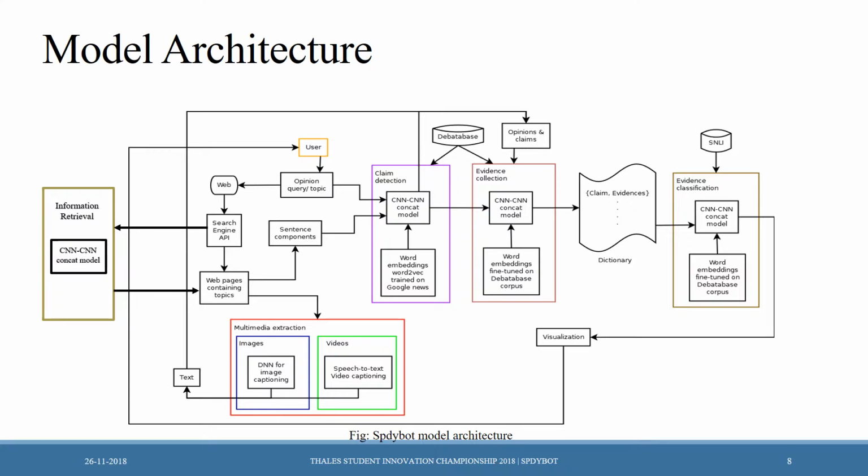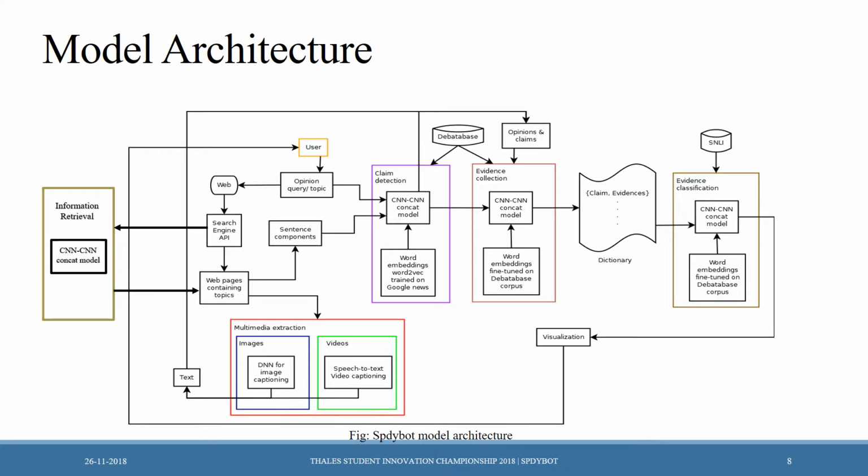All the sentences detected as claims will then be passed to the next CNN model for evidence collection. Again, this model is trained to collect context-dependent evidences where each of the claims is the context. This model will return a dictionary containing each claim with its corresponding evidences. The claims with no evidences will be discarded. The output of this model is passed to the final CNN model for evidence classification.